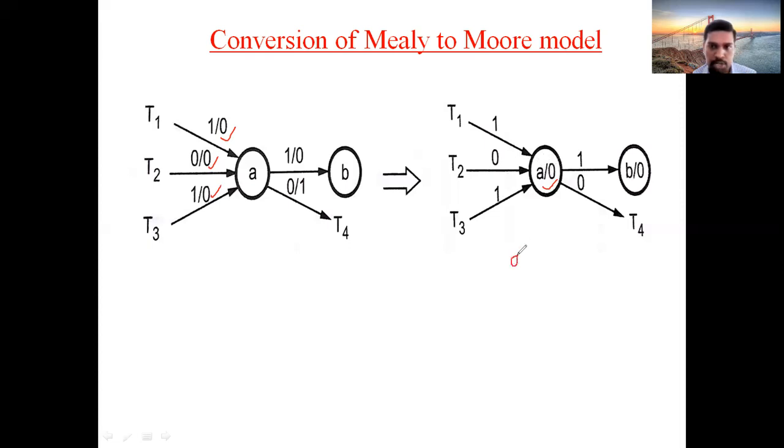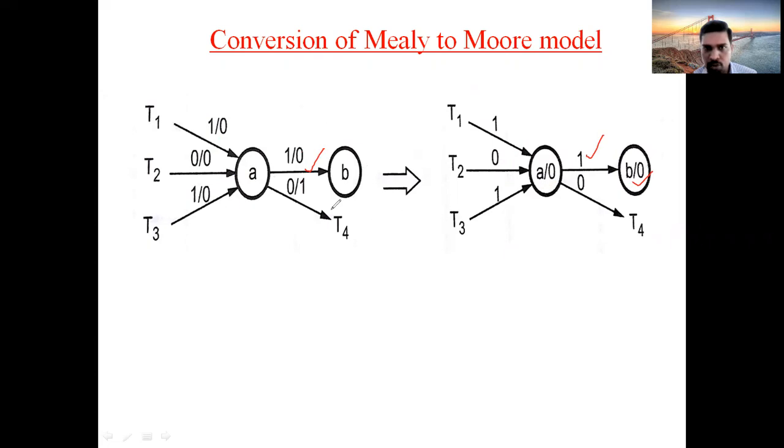In a Moore circuit, you represent the output within the state only. Like this, A by 0. And what inputs do we have? Here 1, 0, and here 1. So write them as they are, 1, 0, 1. What we have done is just taken this output into the circle. Then what about B? B consists of only one incoming arc, and that also has output 0. So directly take 0 within the circle and represent the input as it is.